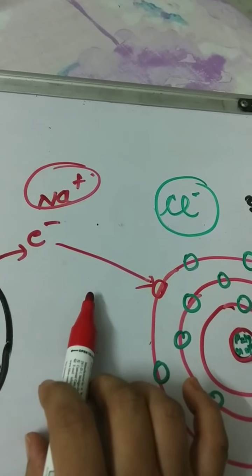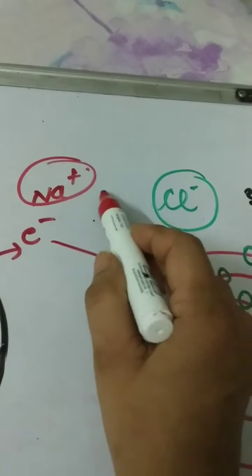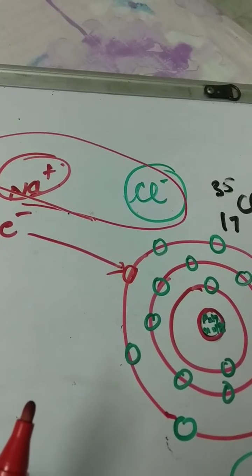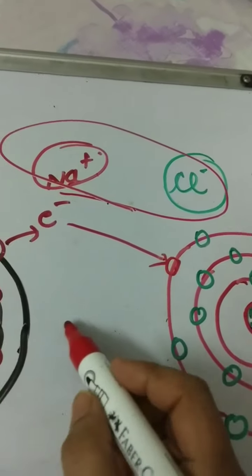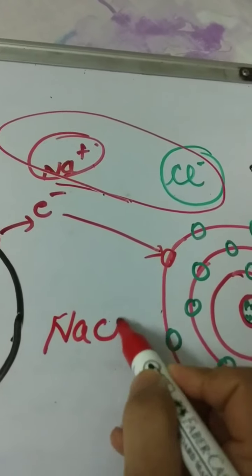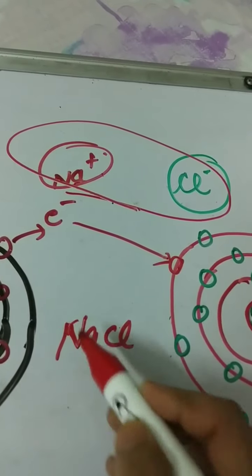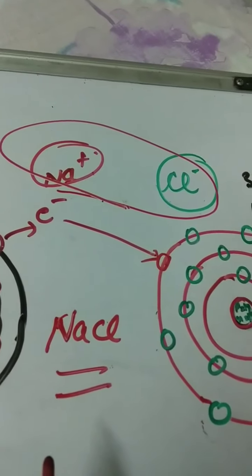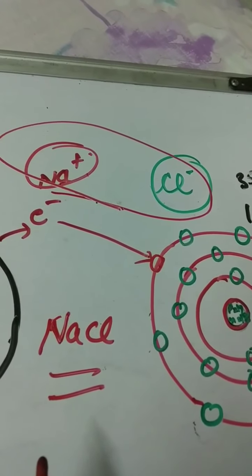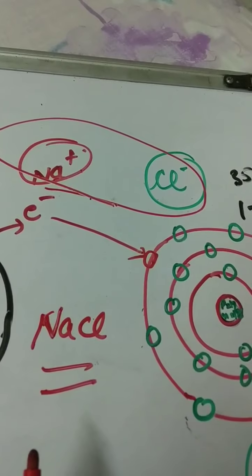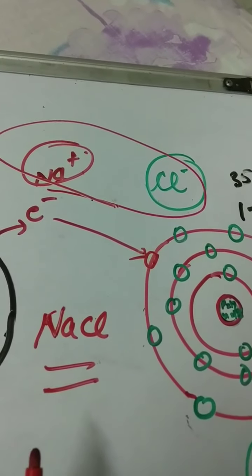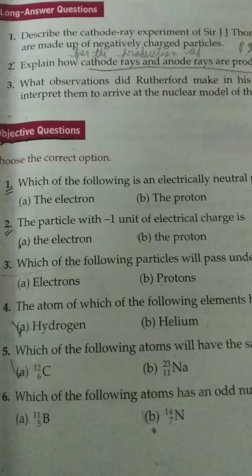compound formation is there. Sodium and chlorine, oppositely charged, when they get together they form sodium chloride compound. Sodium chloride. In this way, a number of compounds are formed due to loss or gain of the electron by different ions of the element.